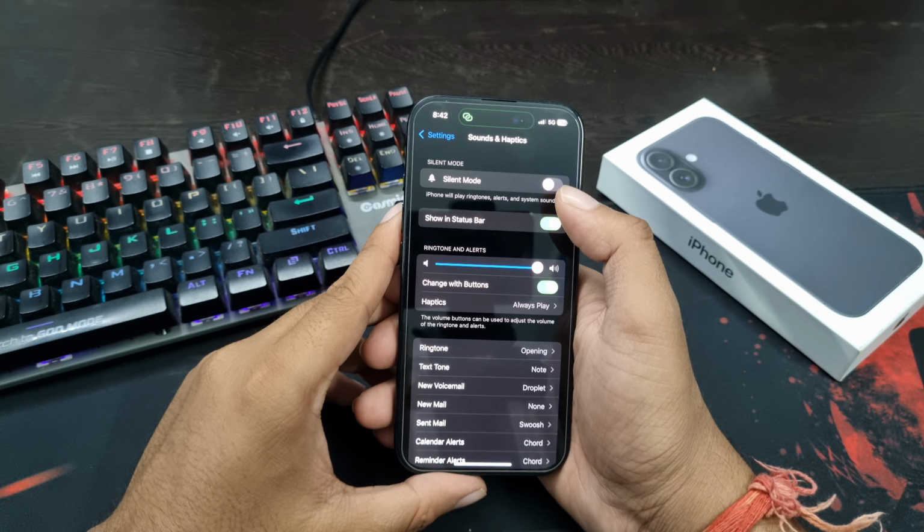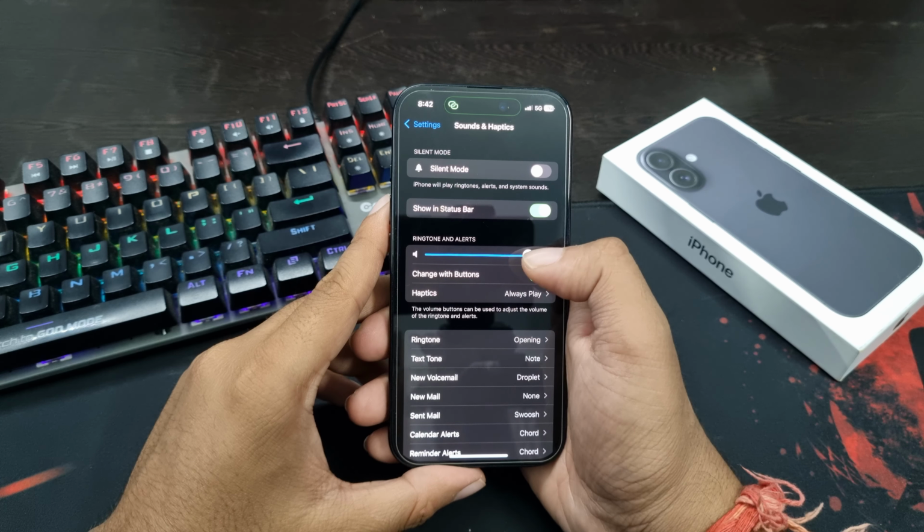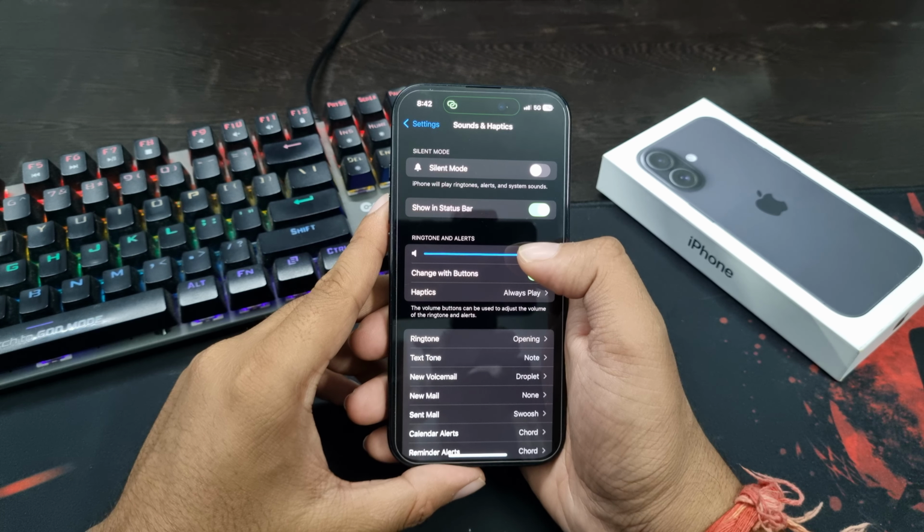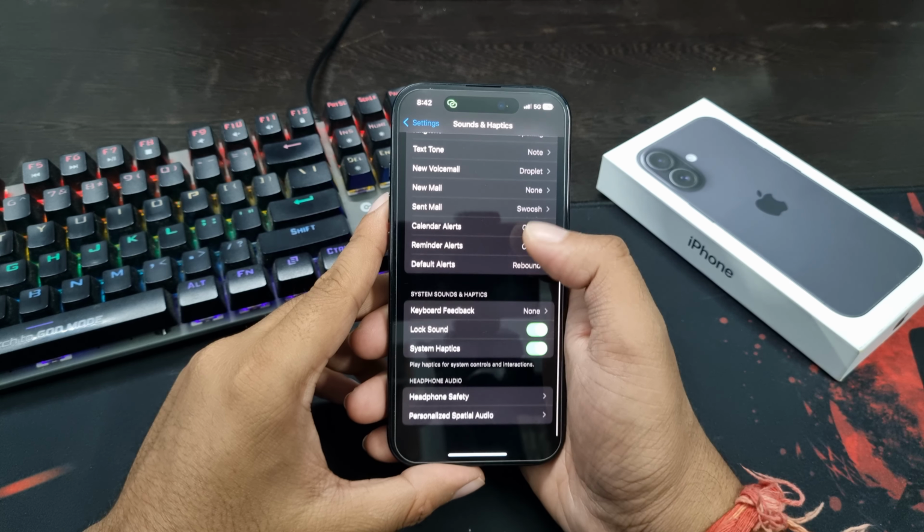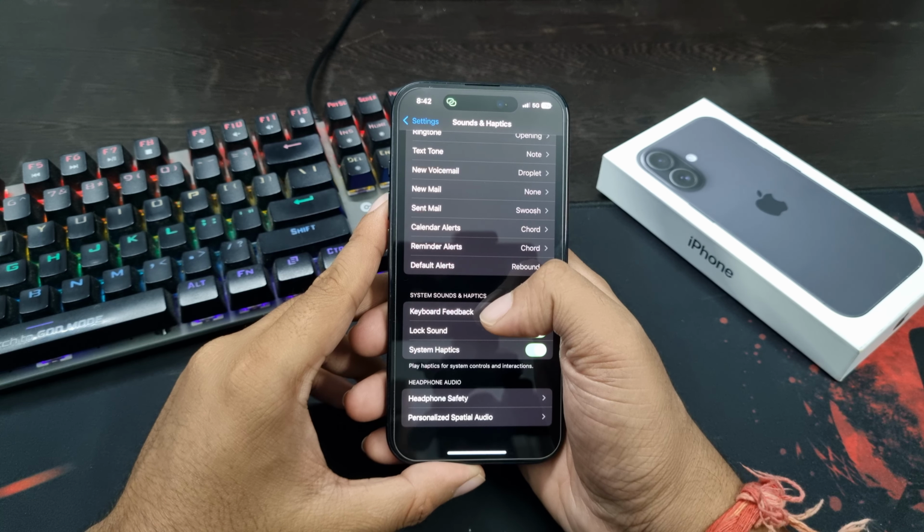Now make sure that silent mode is disabled. Also, turn this volume to the max level. After this, scroll down and then tap on keyboard feedback.